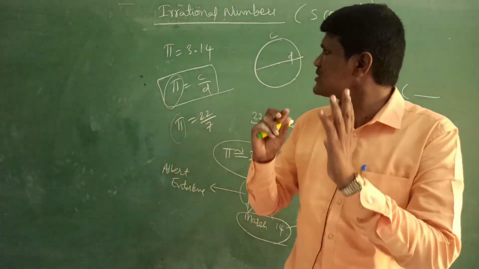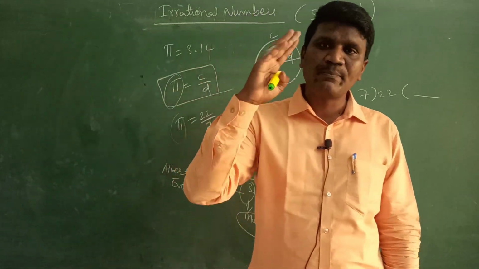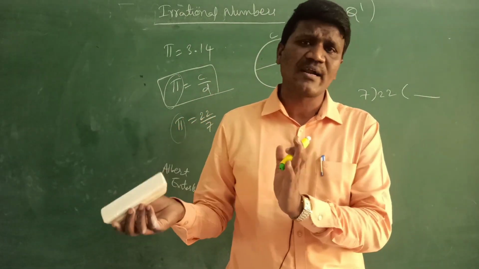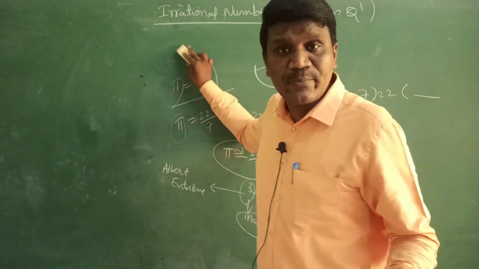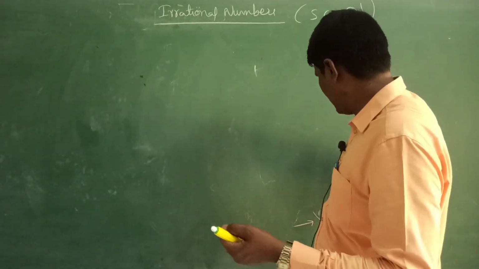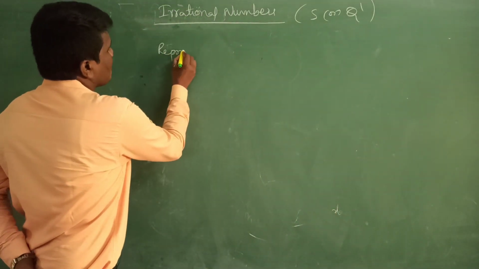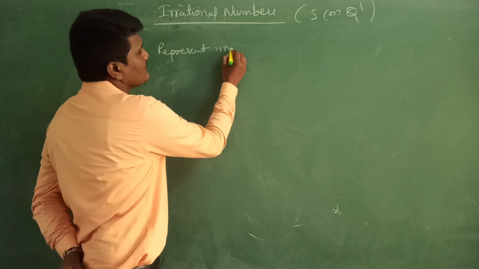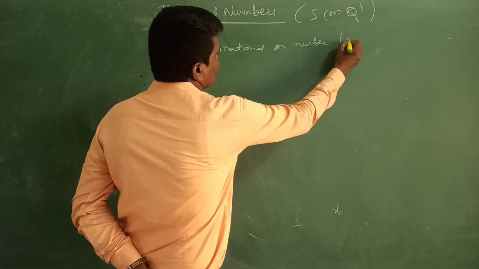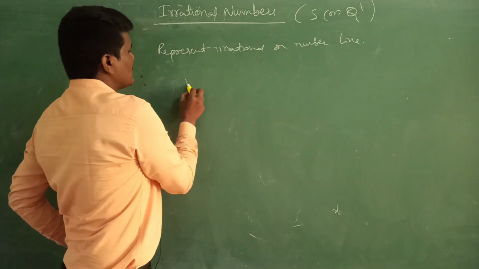Okay students, so this is a small brief introduction about pi. Now let's see how to represent an irrational number on the number line. All of you know how to represent a rational number on a number line. Now let's see how to represent an irrational number on the number line. Suppose let us take root 2.